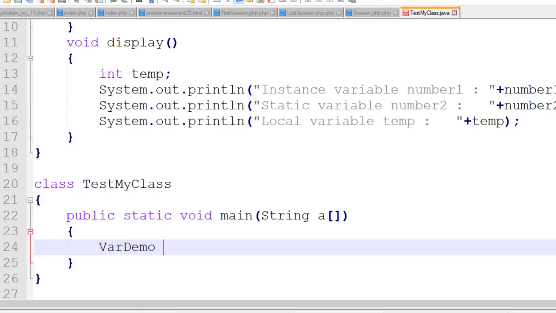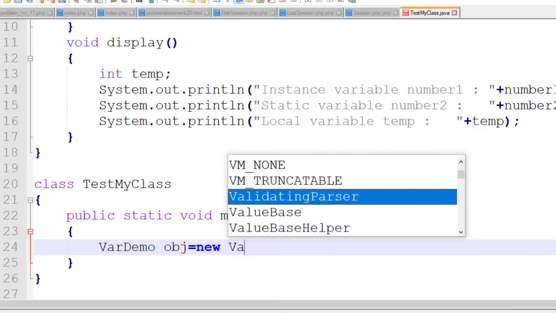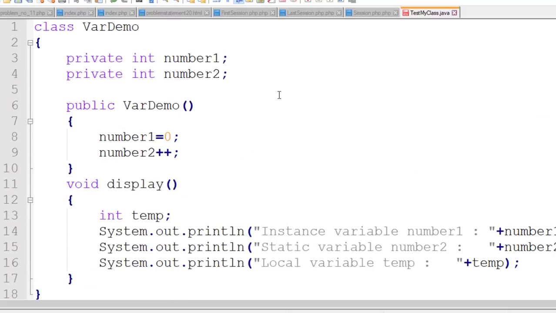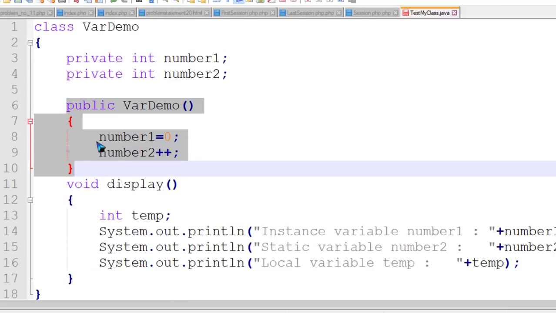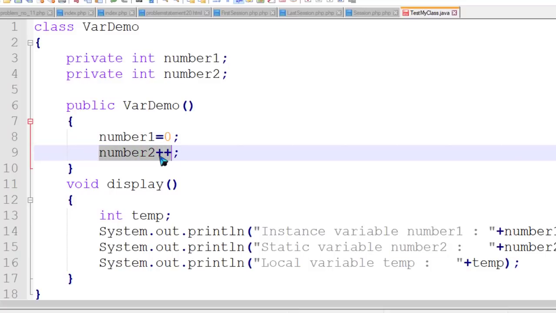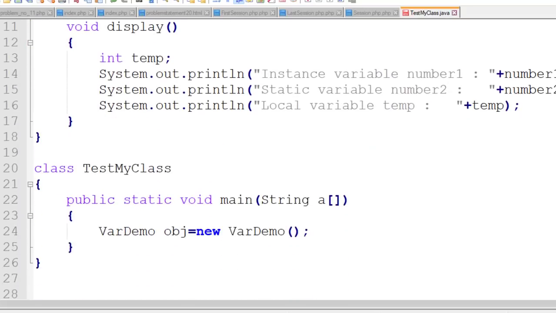You declare a variable for the object. Suppose I declare obj is new Var demo. Here the parameterless constructor gets called, and the parameterless constructor is available here, and this instruction gets executed. Number 1 is assigned 0, number 2 is incremented, the initial value of number 2 is 0, and here I am trying to call the method display.